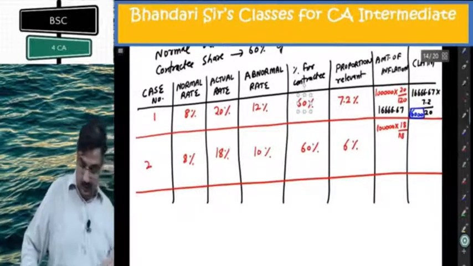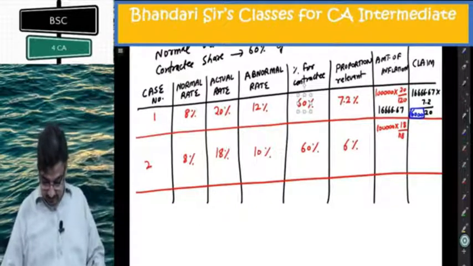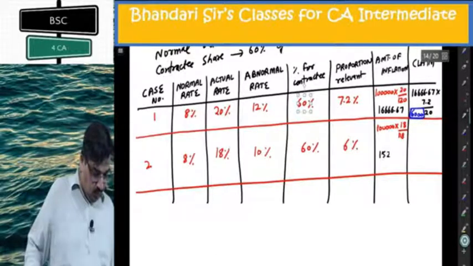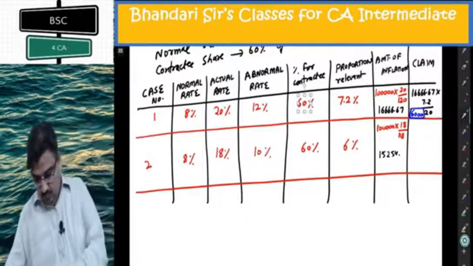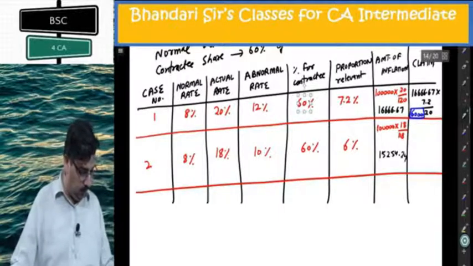They are all logical things. Once you apply, you get 15,254.24.